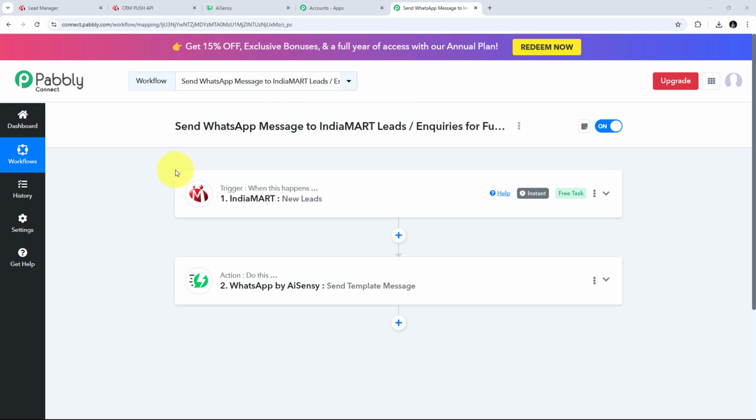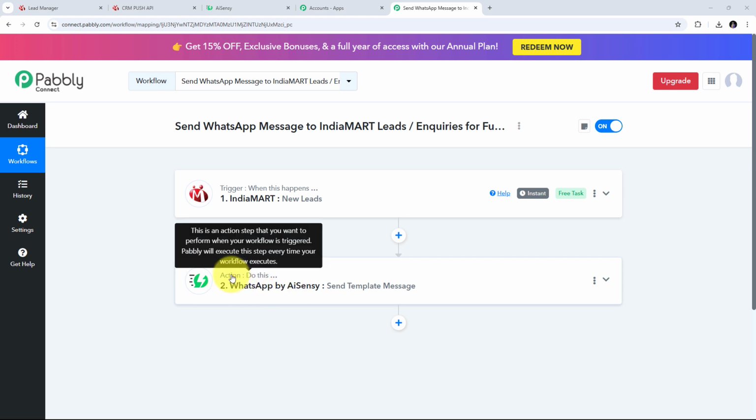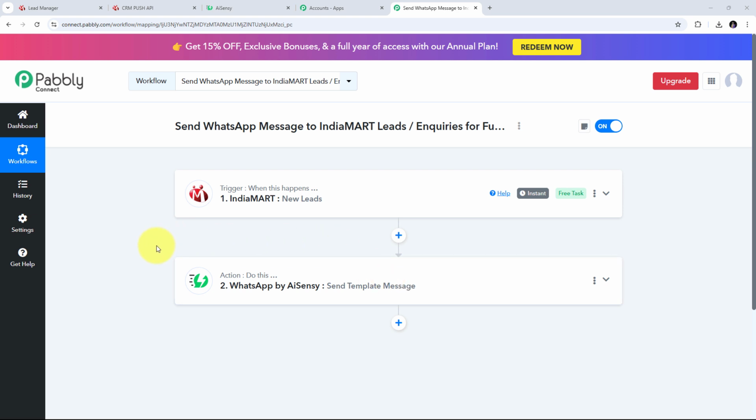So here I have successfully created this automation and now let's summarize what we did here. So first I have set up my trigger and my trigger application was IndiaMART and my trigger event was new leads. Then I have set up my actions tab and in my actions tab I have used WhatsApp by AI Sensei as my action application and my action event was send template message. So this is how I have successfully created this workflow, and you can also create this workflow by following all the steps that I did in my workflow.